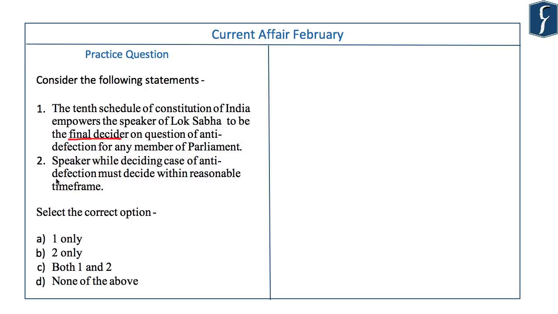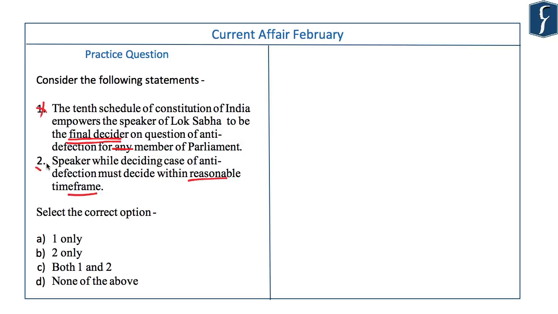The second statement is: Speaker, while deciding a case of anti-defection, must decide within a reasonable time frame. The first statement is incorrect because as per the 10th Schedule of the Constitution of India, the Speaker of Lok Sabha is the final decider on the question of anti-defection for a member of Lok Sabha, not any member of the Parliament. For the Rajya Sabha, the Chairman will take the decision.